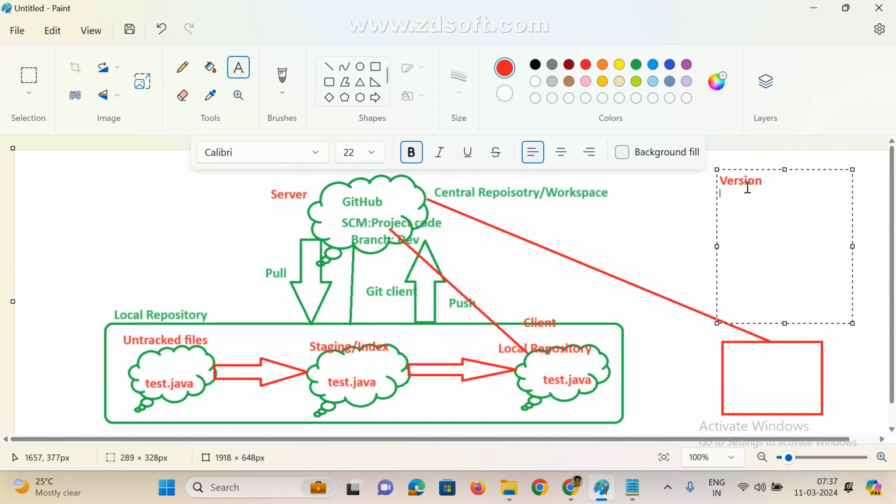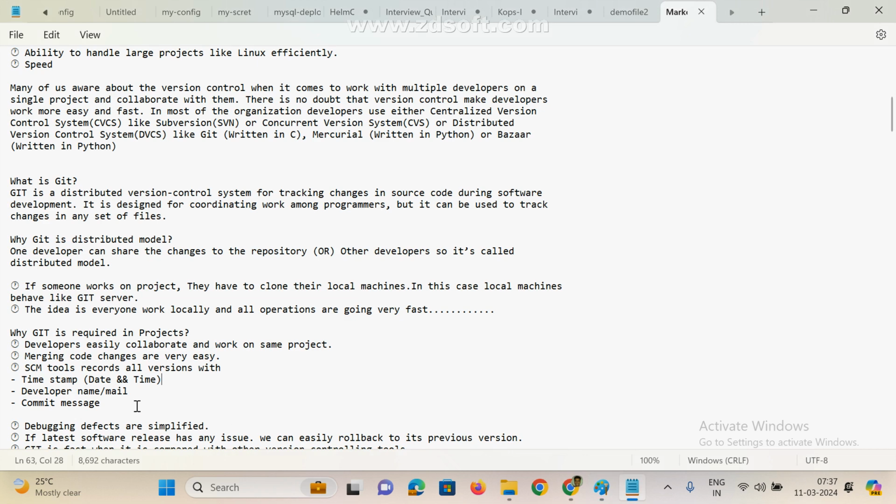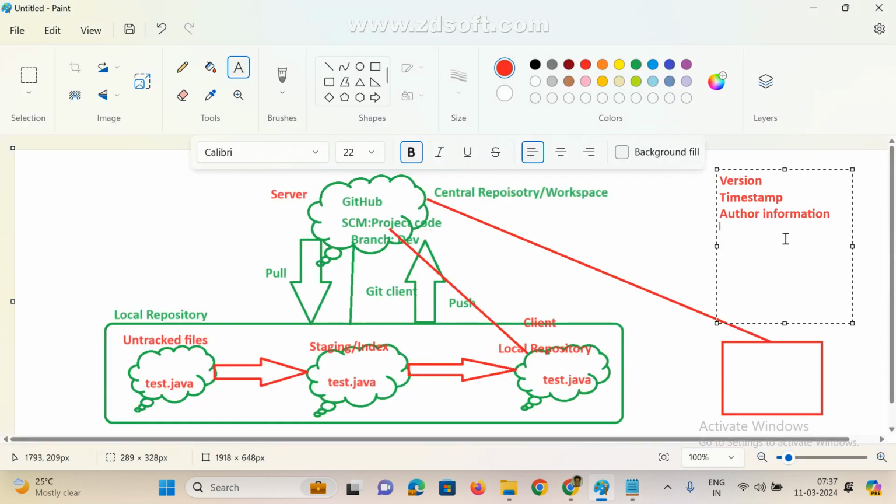See here: version, and also timestamp. When was it created? Who created it? The author. Who created it? Who modified it? See here, these are the author and the commit message. What is the commit ID? What is the commit message? So all of these we can easily track with the help of version control.